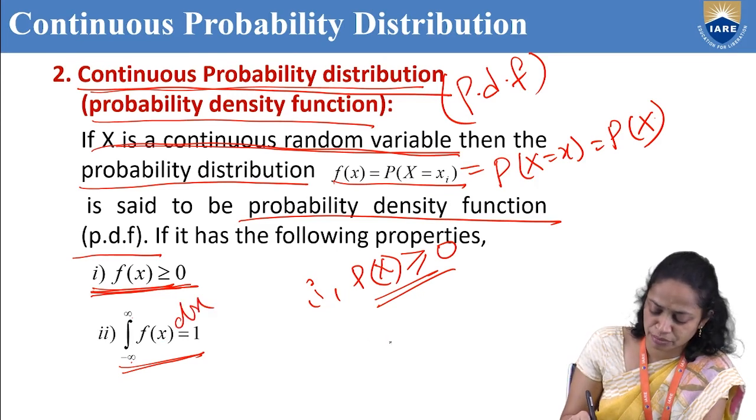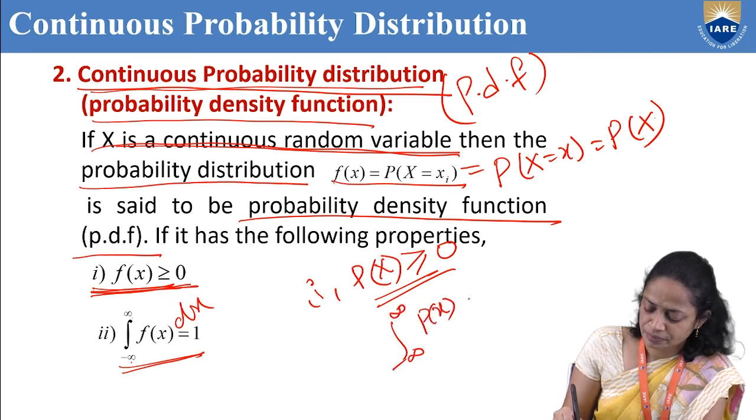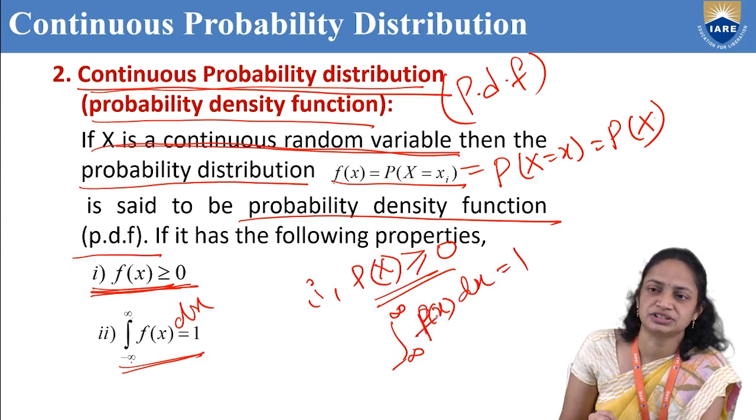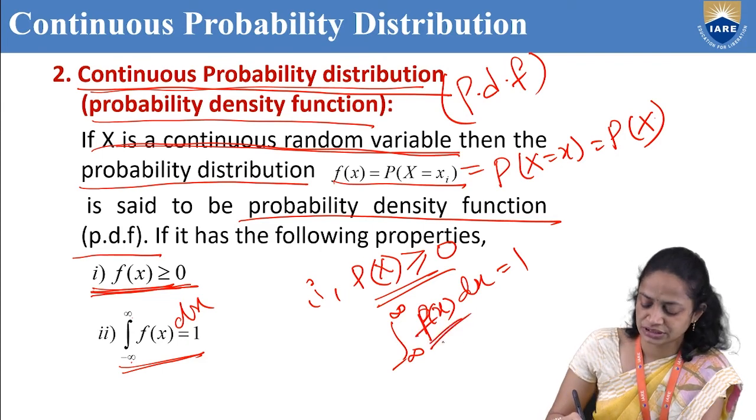Our second property can also be written as the integral of p of x dx equal to 1, but a function is always denoted with f of x, that's why we write f of x dx equal to 1.